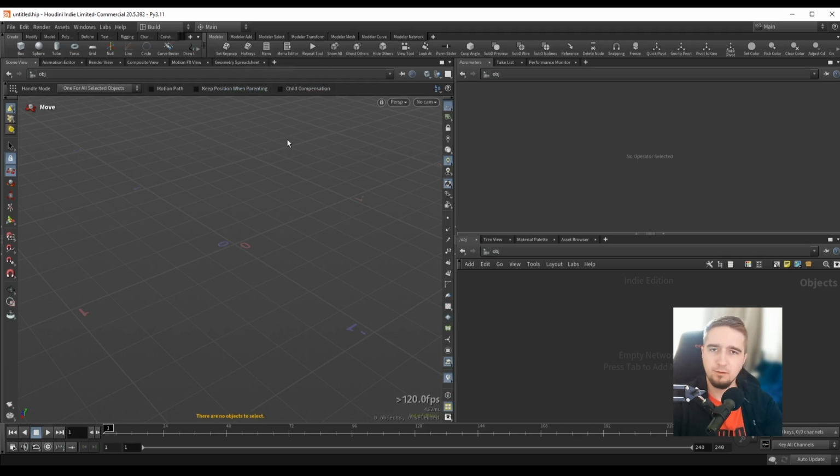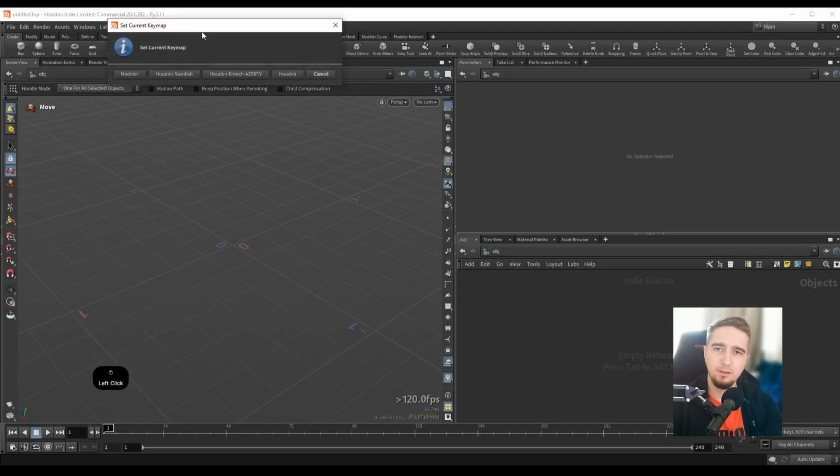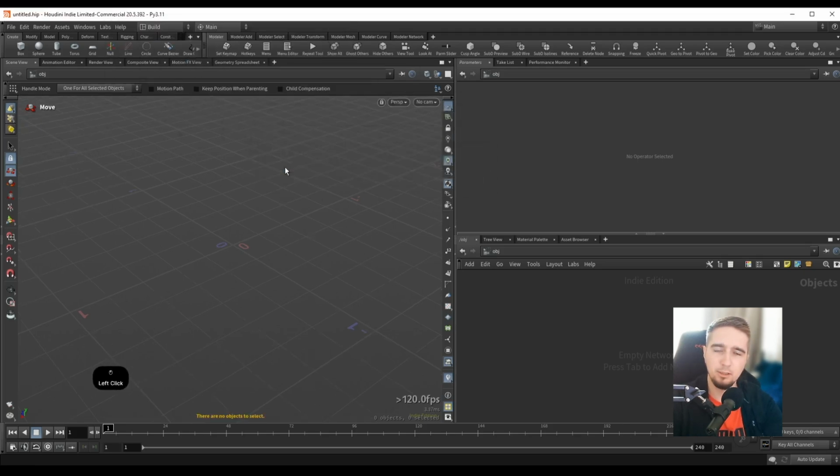So honestly, this wasn't that bad, but in the latest version in 2025, Modeler works by default. You don't have to activate anything. The only thing that you have to do is set the key maps. So if I click this set key map over here, I will change this to Modeler, and now I am in Modeler mode, so to say.